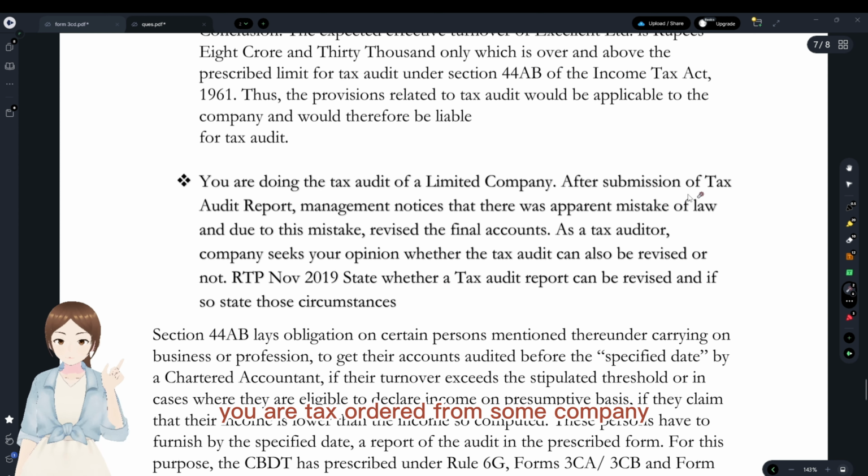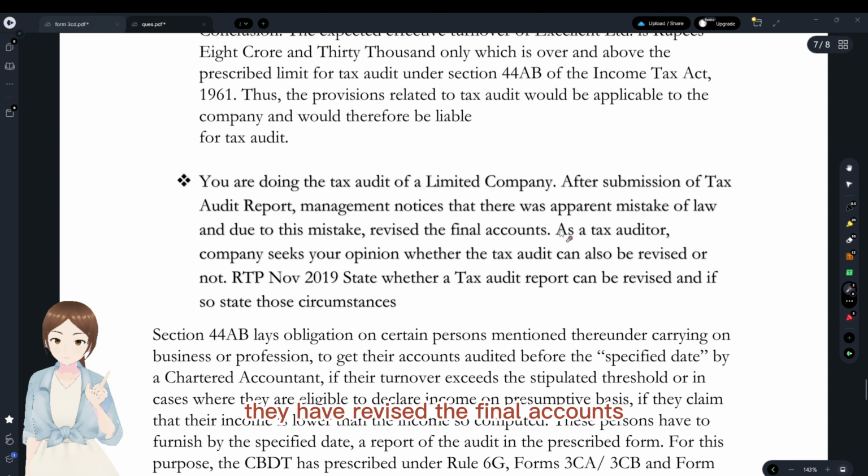You are the tax auditor of some company, and they have submitted the tax audit report, and the management notices there was an apparent mistake of law, and due to that mistake, they have revised the final accounts.